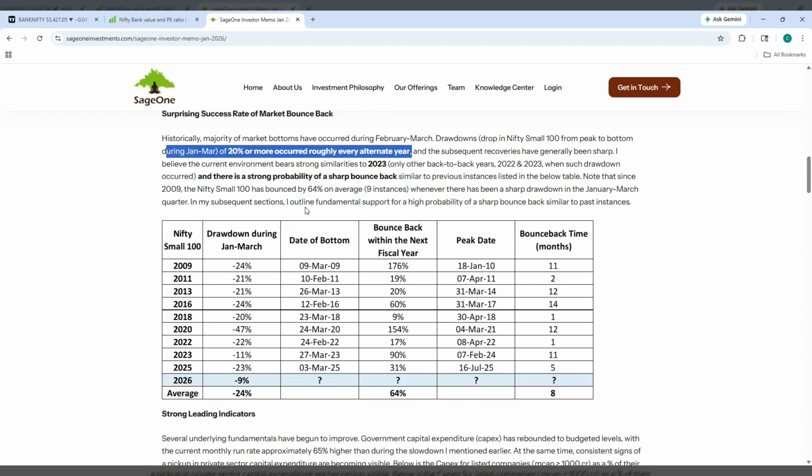I will try to share this link in the description as well. You can go through it and study this paper, so you will get some idea of how the market is creating these cycles. Small cap every 2 years is repeating that cycle. In 2025 it has fallen 23%. Between 2025 and 2026 we are going to see a good up move in small cap as well.